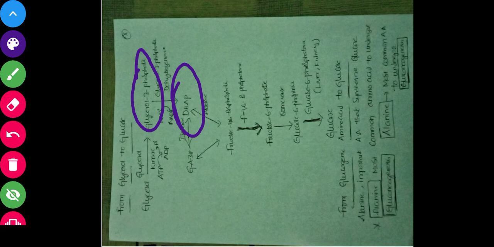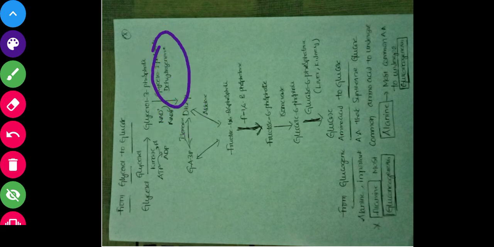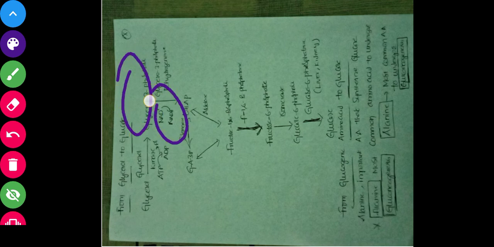Next, this glycerol 3 phosphate is converting to dihydroxyacetone phosphate, where hydrogen is removed. So what is the enzyme we are using here? Glycerol 3 phosphate dehydrogenase. The hydrogen is removed from glycerol 3 phosphate and added to NAD, so NAD is getting reduced to NADH, and it finally forms what?